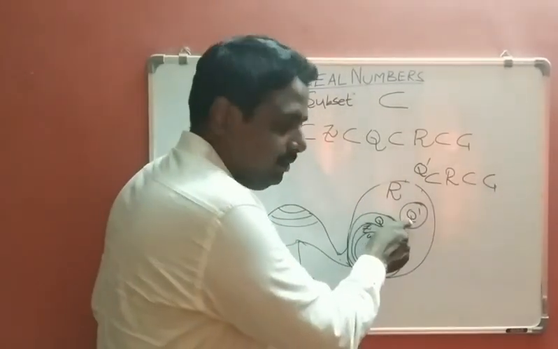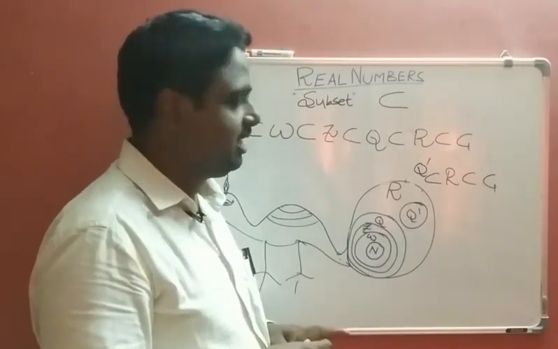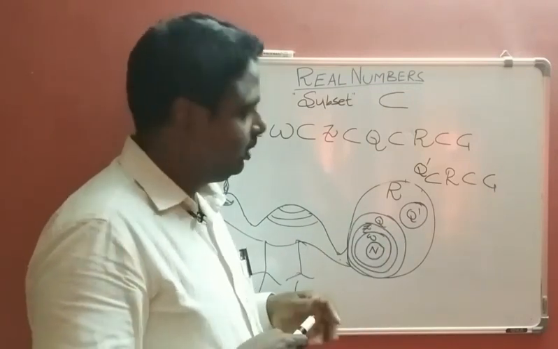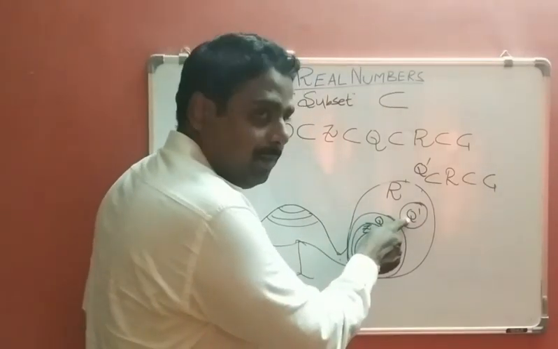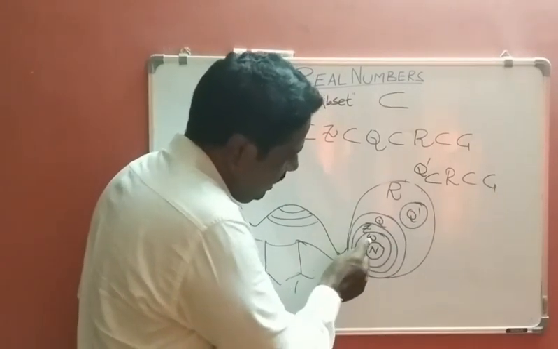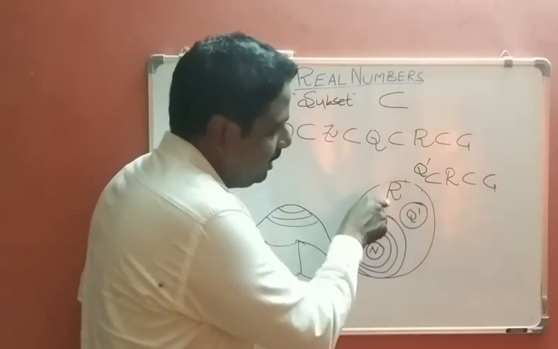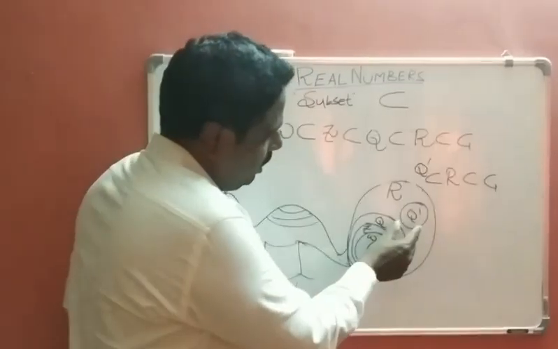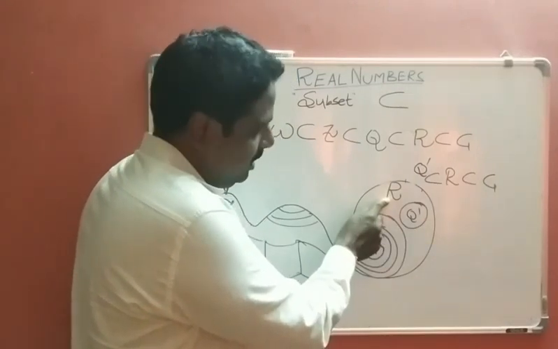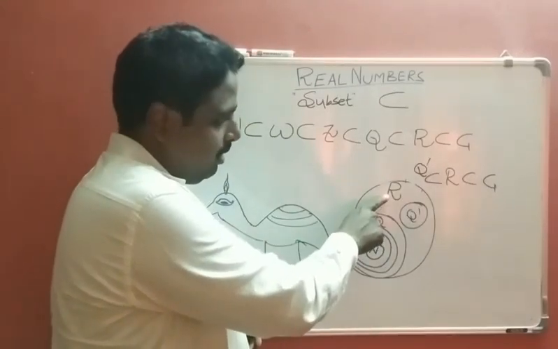Separately, Q dash: the numbers which are not rational are called irrational. The basic definition of an irrational number is the numbers which are not rational. So this is called the irrational number system. This irrational number system is entirely different from N, W, Z, Q. But irrational numbers should lie inside of the real number system. So the irrational number system is also a subset of the real number system. Understand? So here the superior set is capital R.